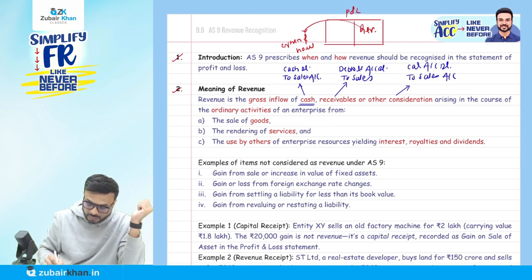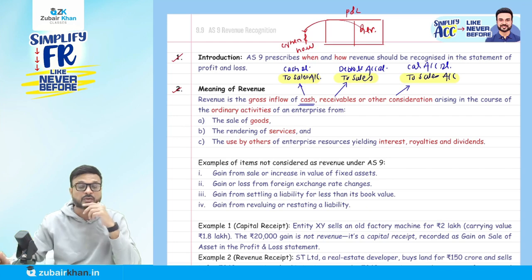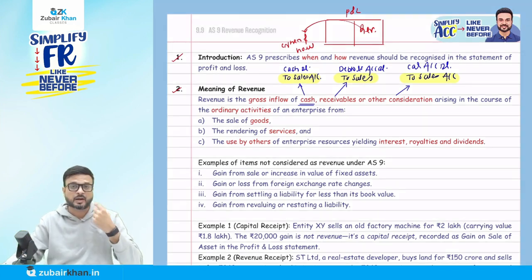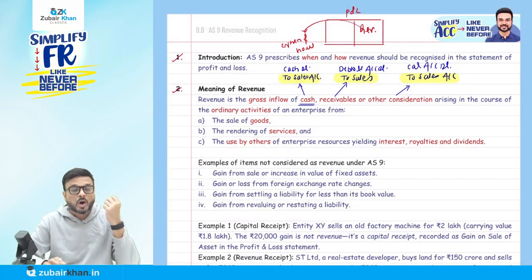But what common thing will you see in all these three cases? You will observe that we have credited the sales account. So they say revenue is a gross inflow of what? Cash, correct? Then receivable, correct? It means a credit sale, or other consideration like the car. So in all these three cases, sales is revenue, okay?